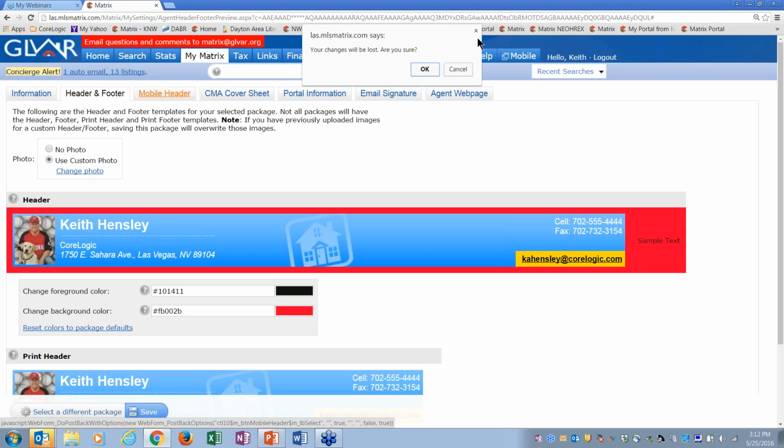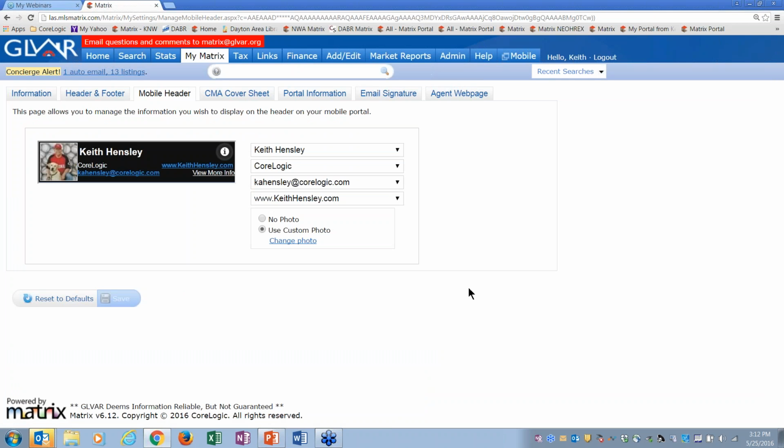Next is the mobile header. Now this is when your clients open an email from you on their cell phone, which is probably a lot more often than you realize. In Fusion, if you recall, they could open emails from you on their phones, but it never recorded that as a hit to their gateway, because we only kept track when they were using a computer and going to their portal, their client gateway. Well, in Matrix, we have a mobile version of that portal along with a regular version. So no matter where they go, phone or not, we keep track of that.